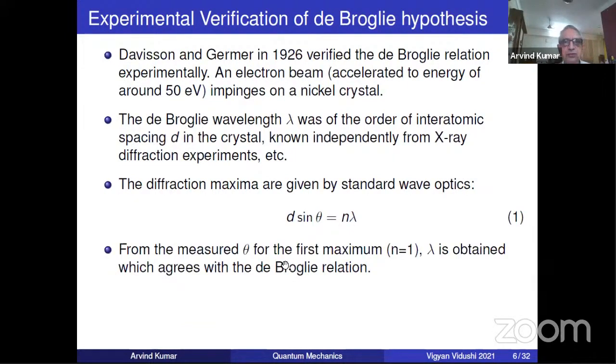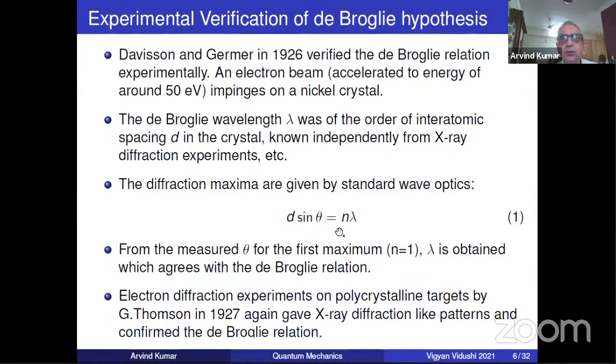So what did these experimentalists do? They determined theta for n equal to 1. And d they knew separately from X-ray diffraction experiments. So you know d, they measured theta, and for the first maximum, experimentally you can get lambda. And I told you they knew the energy of the beam, so it's very easy to determine what de Broglie predicts for lambda, because from energy you can get momentum, E equal to p square by 2m, and then lambda equal to h by p. So separately, theoretically, you can calculate, and you get experimentally lambda, and you match the two things.